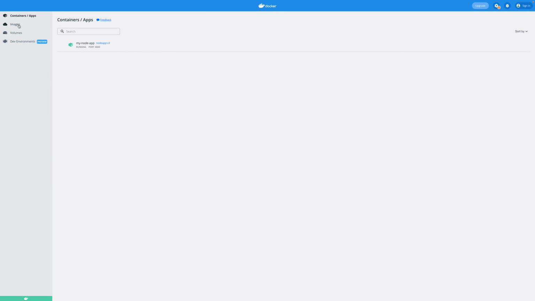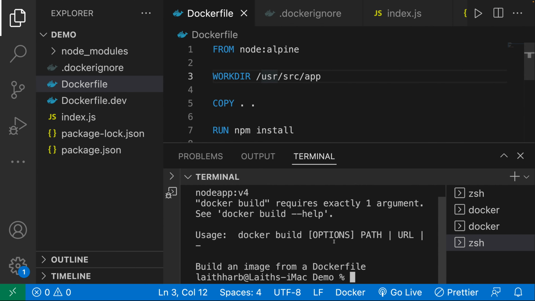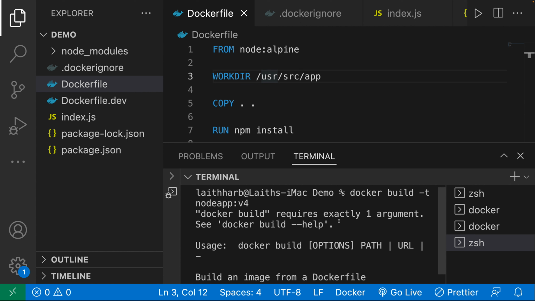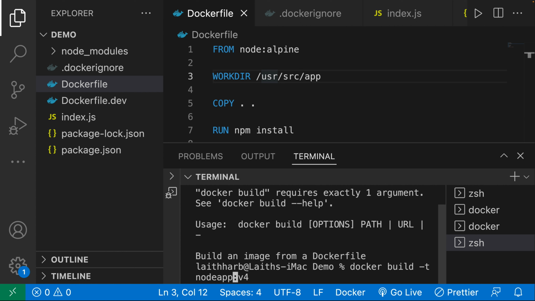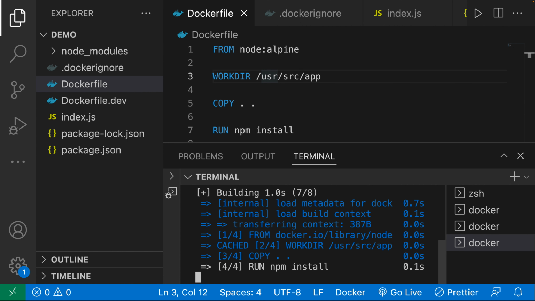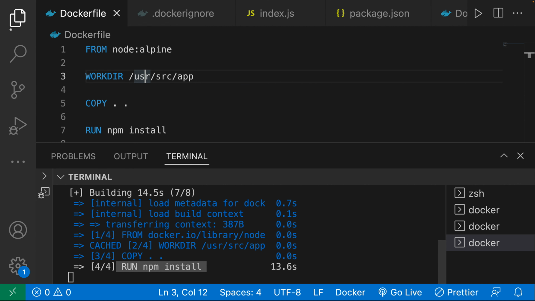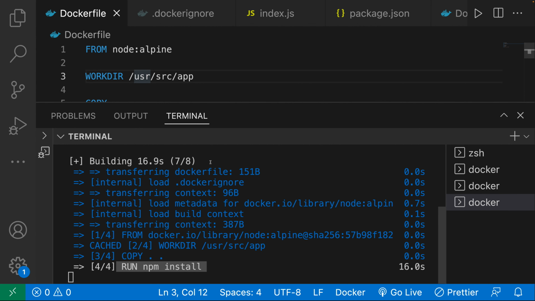So let's see if it built. Nope, something went wrong here. We got an error. So, one argument. So docker, oh yeah, we also have to specify the dot. So let's go ahead and build that now. So you can see the copy command was relatively fast because we ignored the node modules. And the npm install, of course, is going to take some time. Let's give it some time.